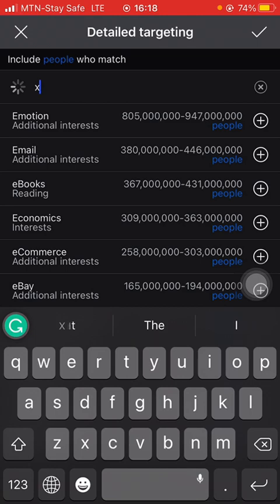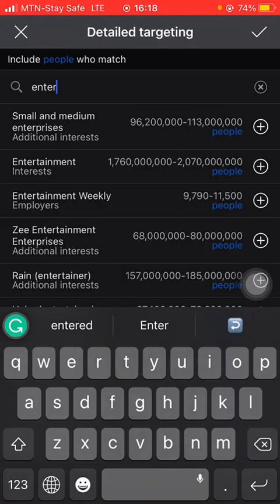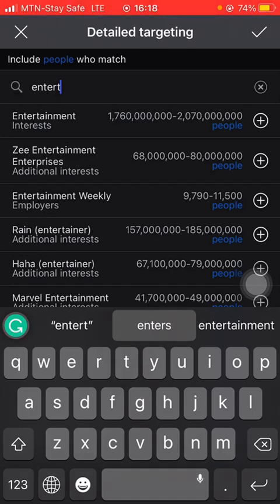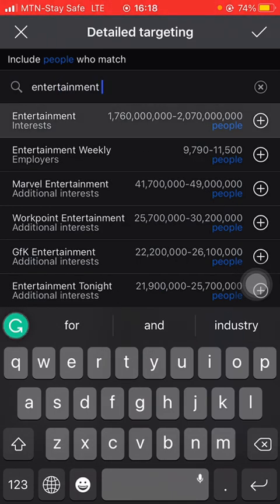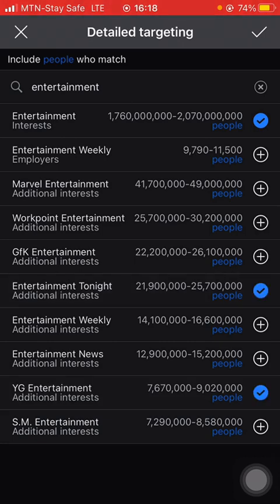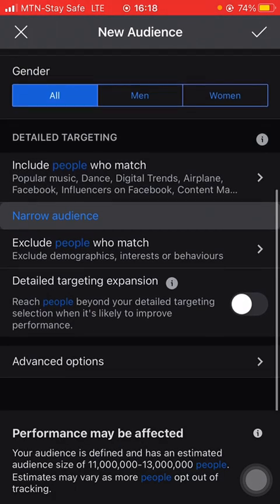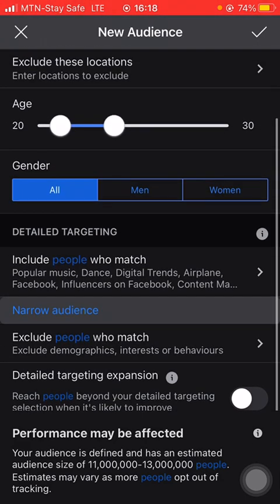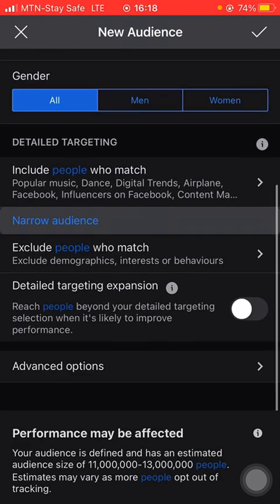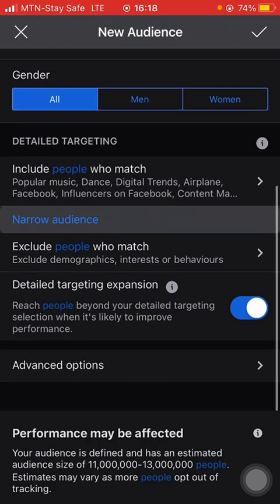Reach people beyond your target. Fine, allowing Facebook to reach people beyond my target. Language, just use English. Whichever English I'm using, fine. These are the people I want. Advanced options, okay. So what next?